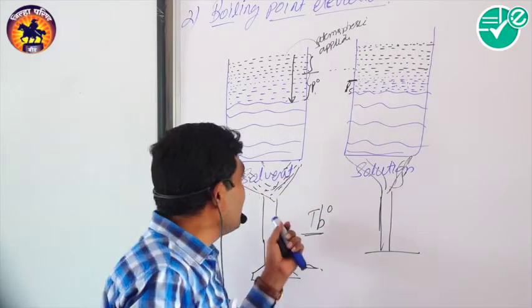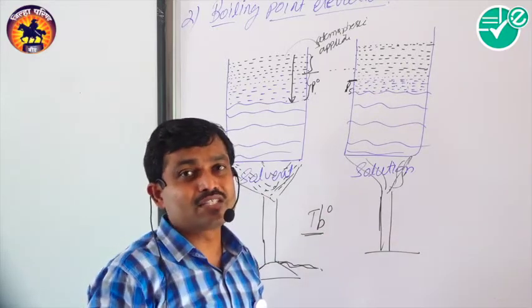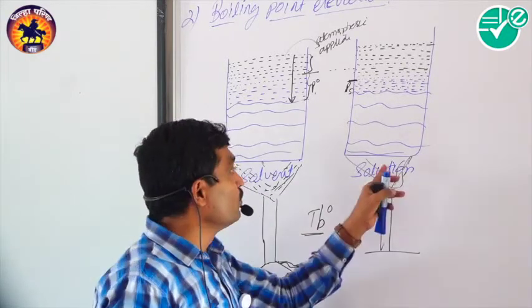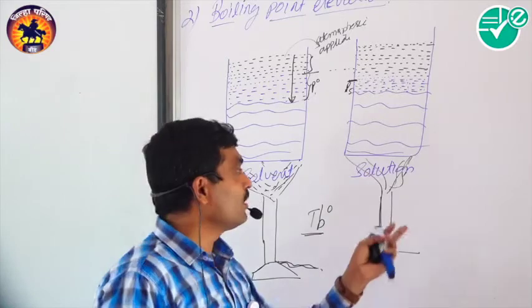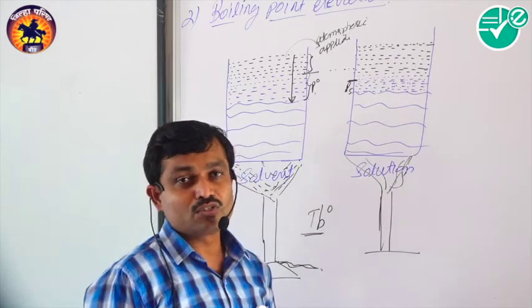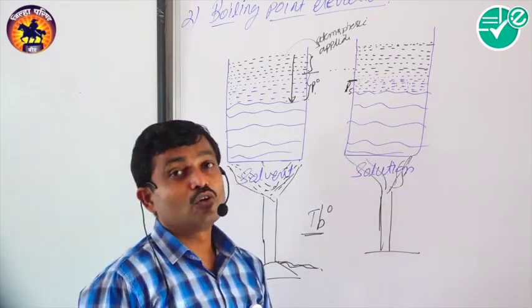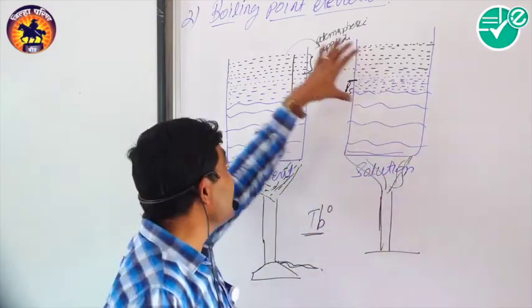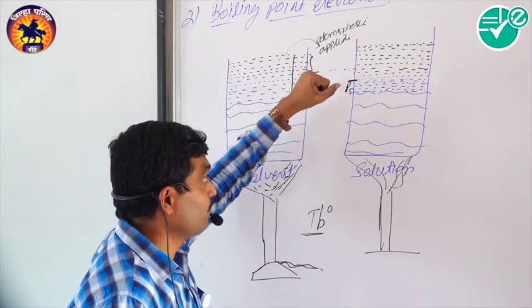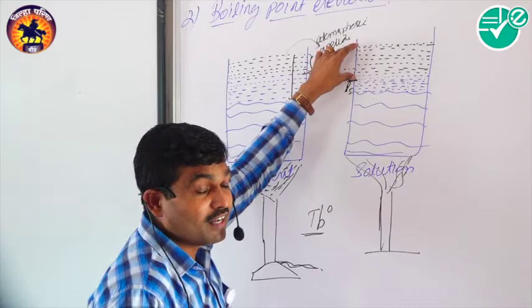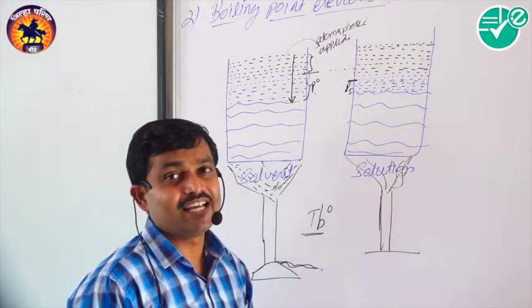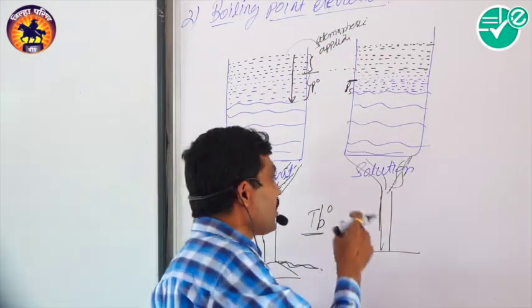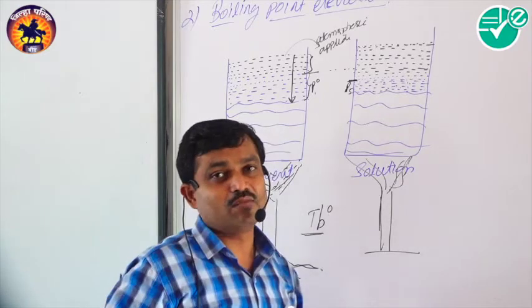So as compared with the solvent, we have to use a higher temperature for the solution to make the vapor pressure equal to the atmospheric pressure. So it requires a large amount of heat, and therefore the temperature has to be increased. This is called elevation in boiling point.